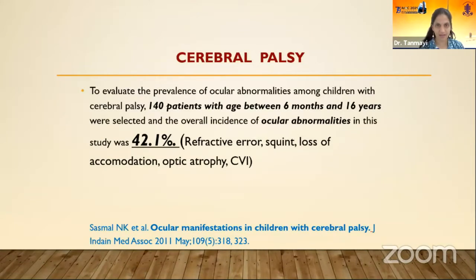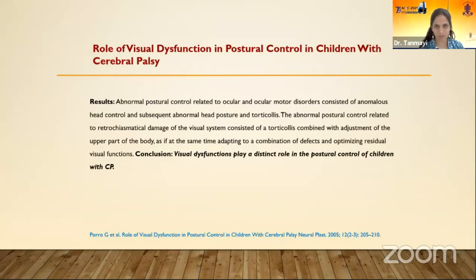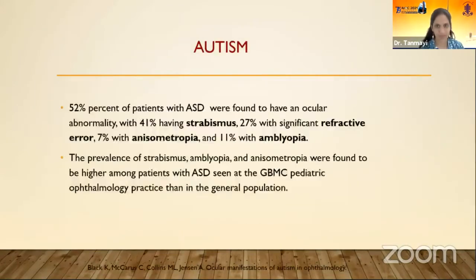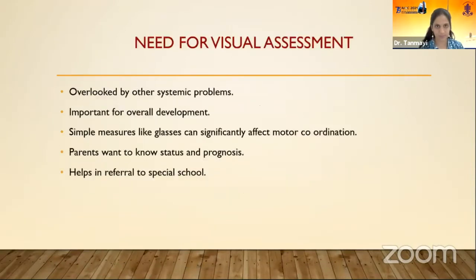Cerebral palsy is another condition where there is visual dysfunction, and there is loss of postural control, which is related to the vision also. So improvement in vision, correction of refractive errors, and taking care of the visual dysfunction significantly helps in postural control and motor coordination in these children. ADHD is associated with convergence insufficiency, and several disorders are also associated with autism.